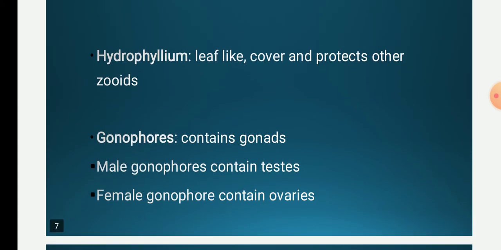The next one is the hydrophyllium. This hydrophyllium is a medusoid form, and it is leaf-like. It covers and protects the other zooids in the colony.